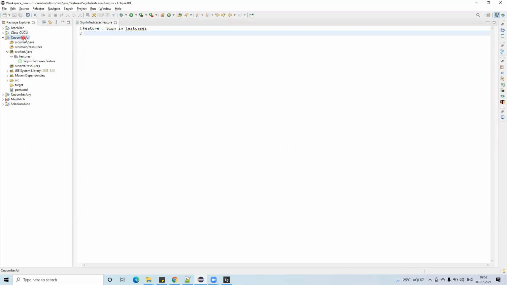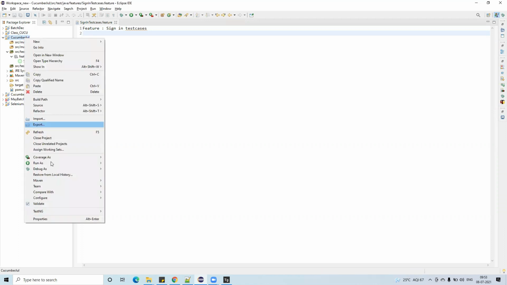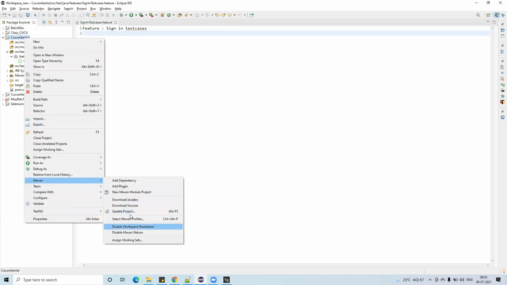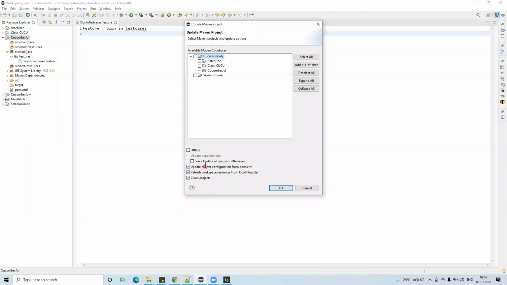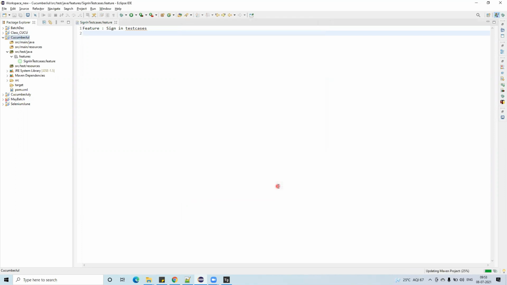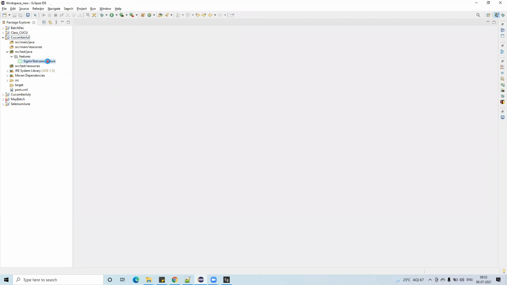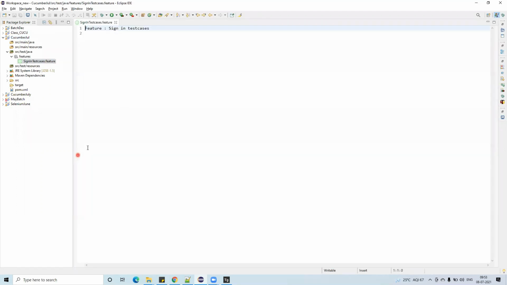Let me do one thing. Let me update the project. So right click on this, go to the Maven, click on the update project, click on this and click on the OK. So the project is updated. Close this and open again. Still it is not working, man. Just wait. This is working properly. Let's see.